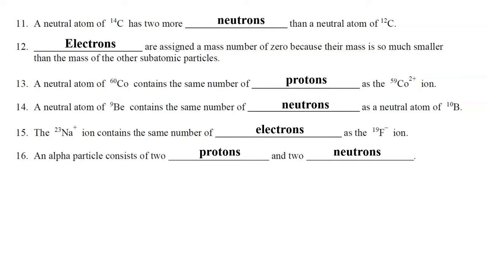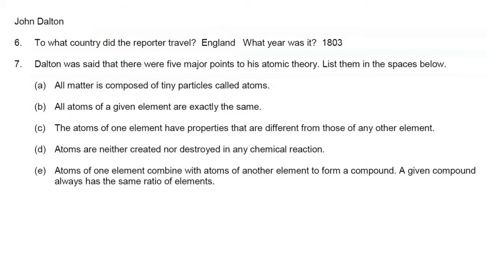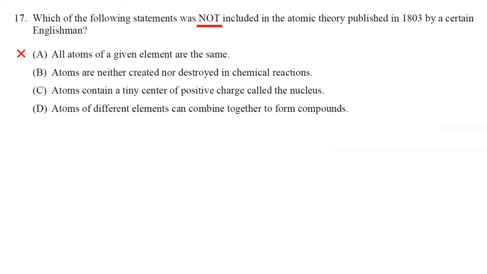All right, let's take a look at question 17. Which of the following statements was not included in the atomic theory published in 1803 by a certain Englishman? So we're talking about John Dalton's atomic theory. John Dalton said that all matter is composed of tiny particles called atoms. He also said that all atoms of a given element are exactly the same. So therefore, the answer cannot be choice A.